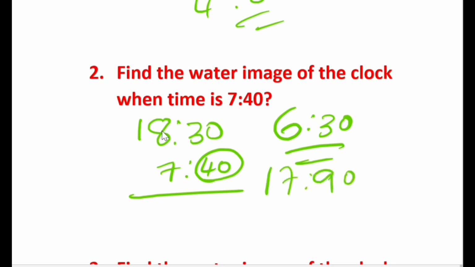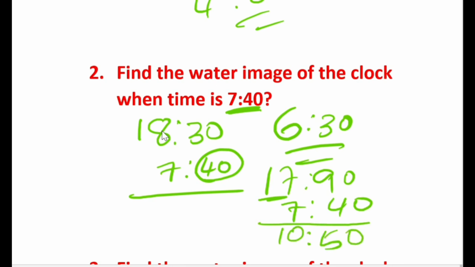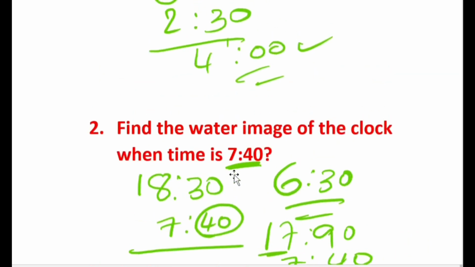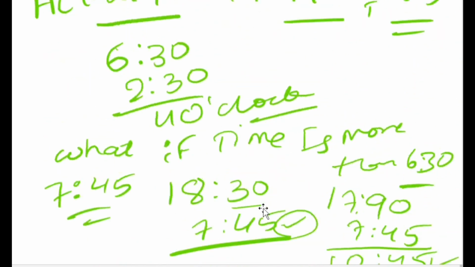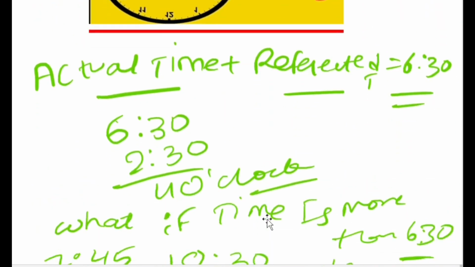So what I have done here is I took 1 hour, that is 60 minutes, out and made it 17 hours and 90 minutes. So I'm subtracting the given timing from 17:90. If you subtract 7:40 from 17:90, the answer is going to be 10:50. So this is the simple solution. See friends, how easy it was. In water image we have subtracted.